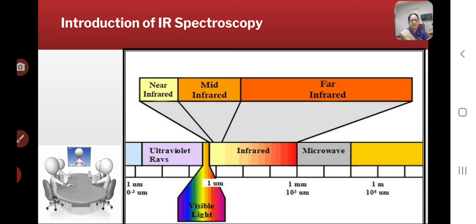It covers a range of techniques, mostly based on absorption spectroscopy. It is one of the most widely used tools for the investigation of structures of unknown organic compounds. The IR spectrum of an organic compound provides information about the functional groups present in the organic compound.